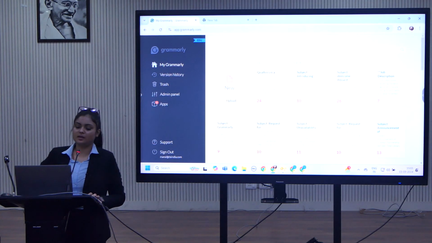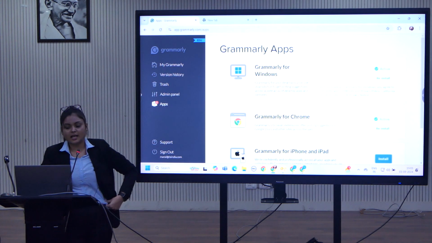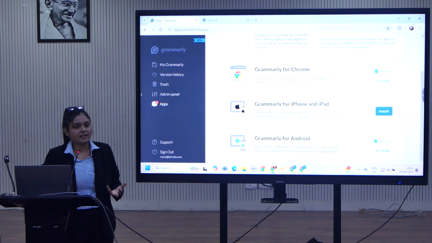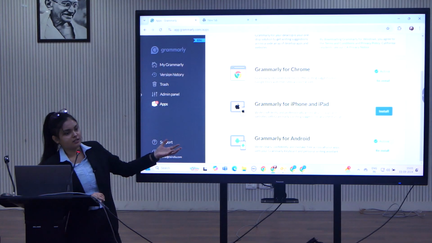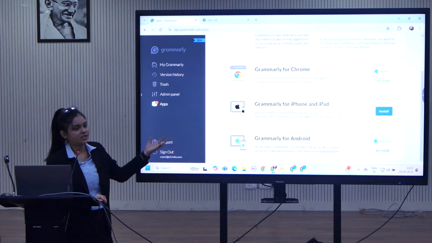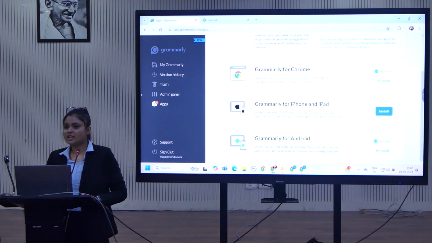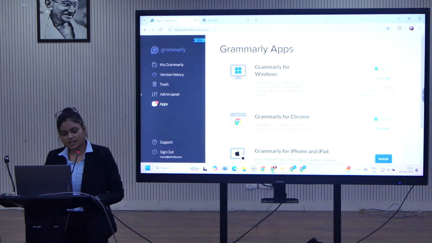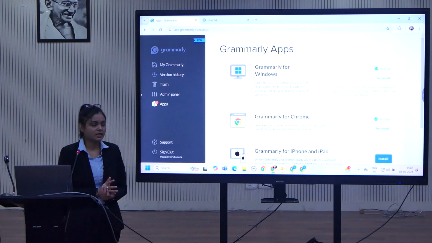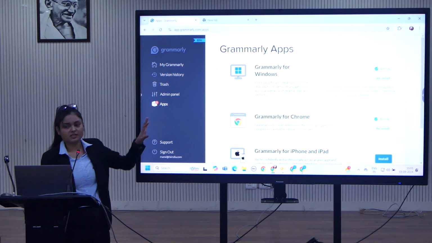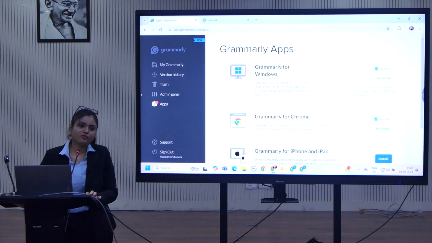Before you start using Grammarly, the next step is to click on this apps section: Grammarly for Windows, Chrome, iPhone, iPad and Android. I can see these options. I have installed it, so if I am facing some issues, I can reinstall it. If you are a new user, you can install all these applications as per your system requirement. Once you are done creating your account and installing all the apps, the third step is to configure Grammarly in your Microsoft applications.